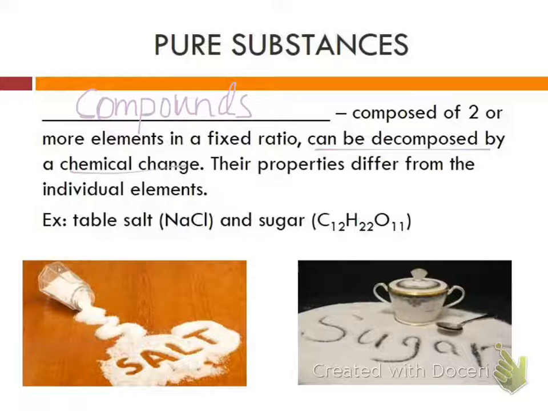Some examples of these are table salt and sugar. Anything that has a chemical formula is going to be considered a compound. Now, I could decompose those by chemical change if I wanted to. I could burn the sugar and it would break that back down into the carbon and it would produce oxygen and water. Sodium chloride, I could put an electric current through that and break that back down into the sodium and the chlorine.